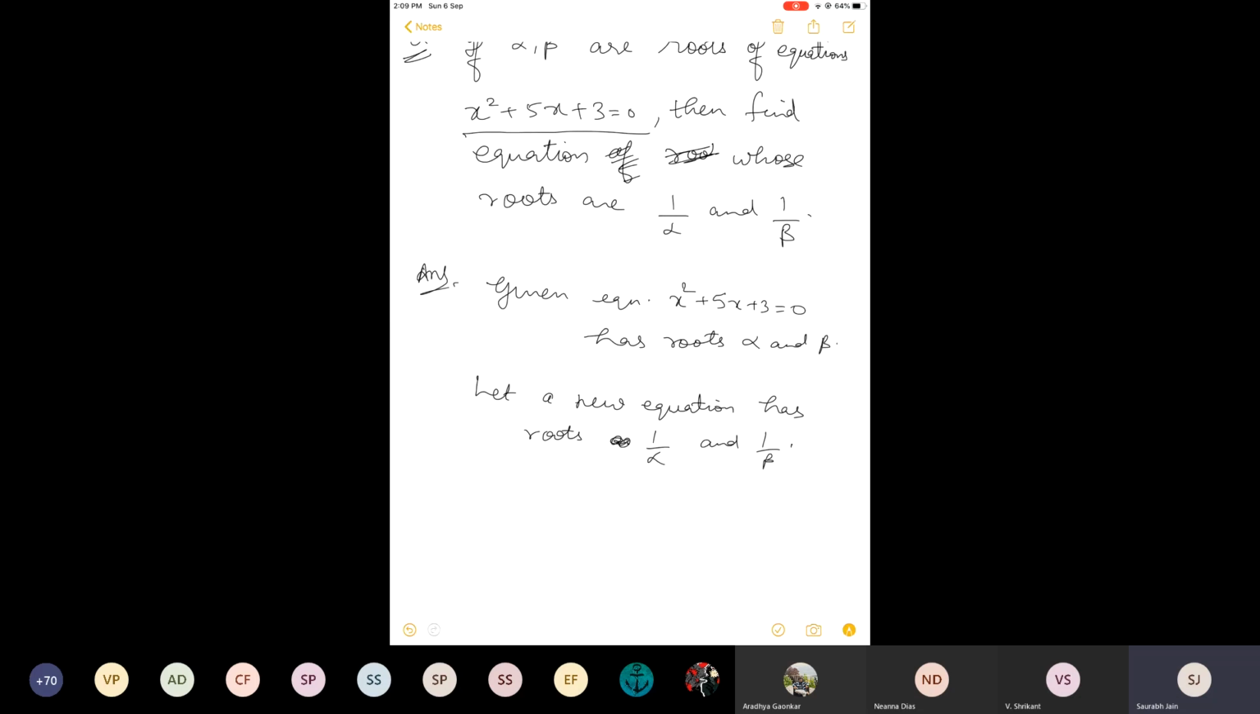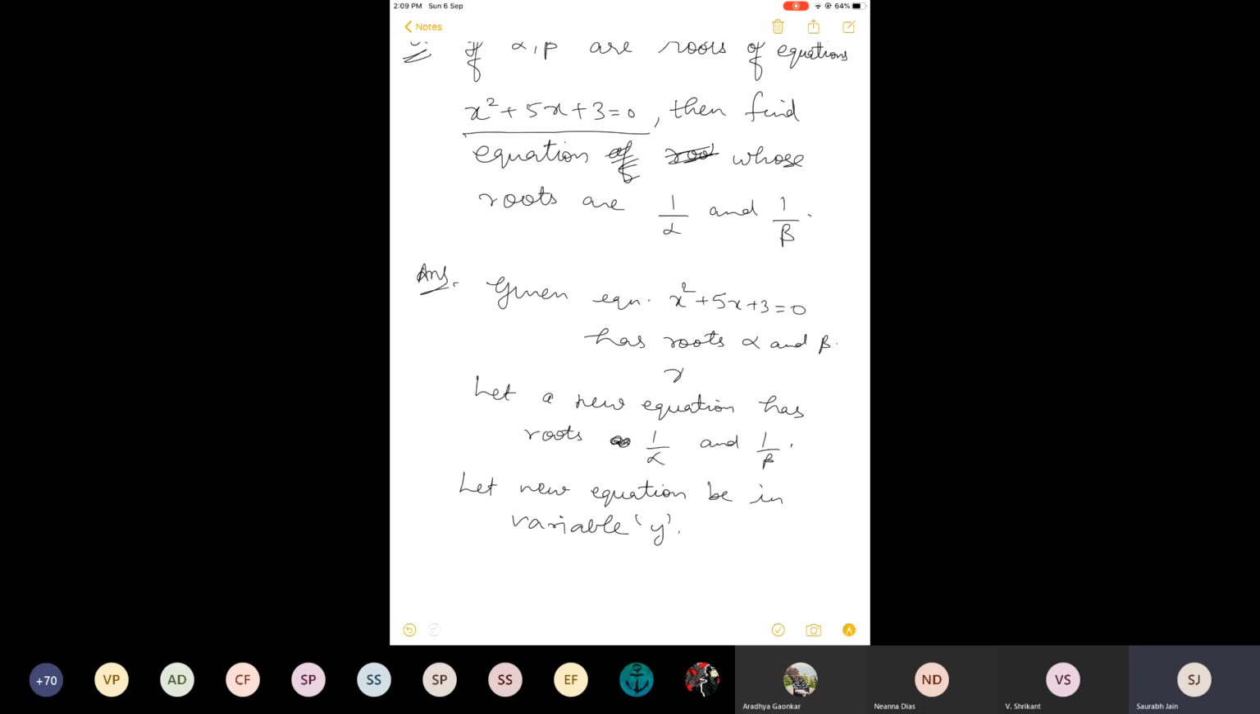Listen very carefully, each and every point. Let the new equation be in variable y. Let us assume that the new equation is in variable y. Okay, now see this first equation. It has roots alpha and beta, and we are solving this equation from class 10.